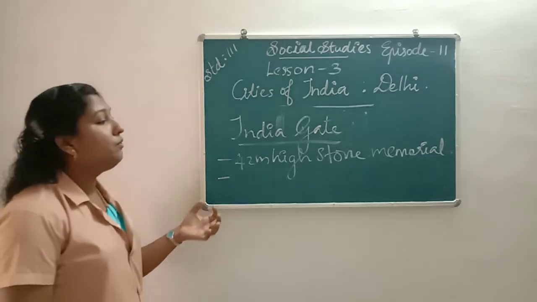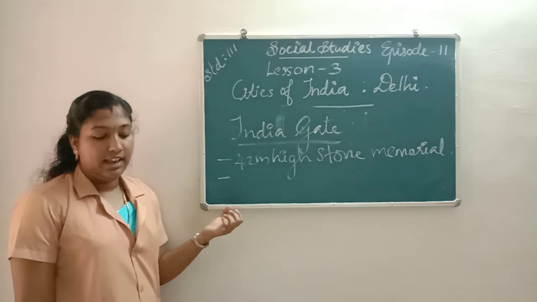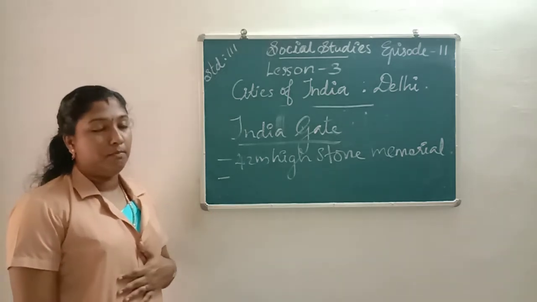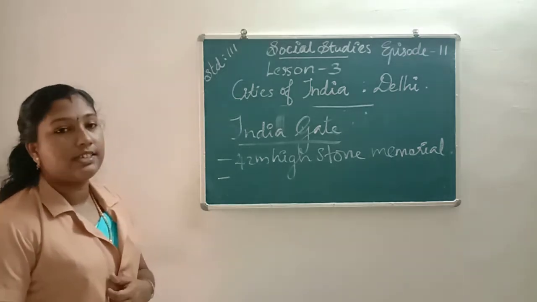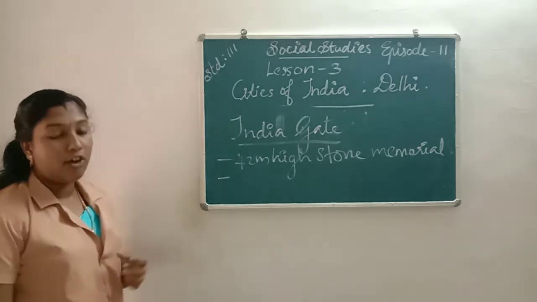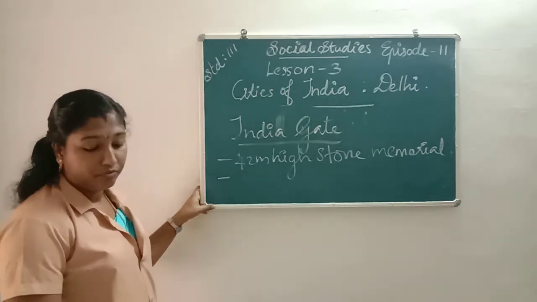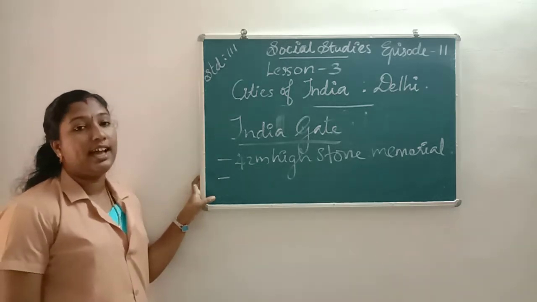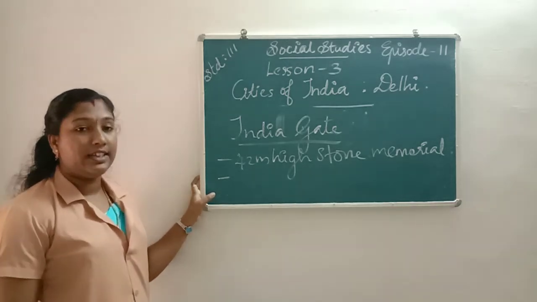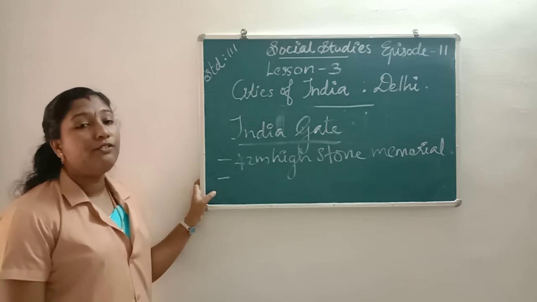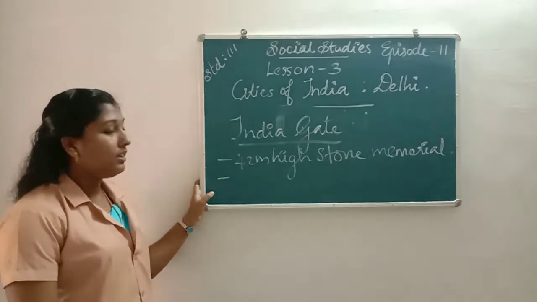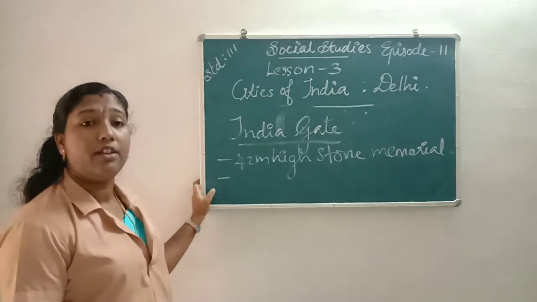Then the Amar Jawan Jyoti burns continuously at India Gate in memory of these soldiers who died in World War First.